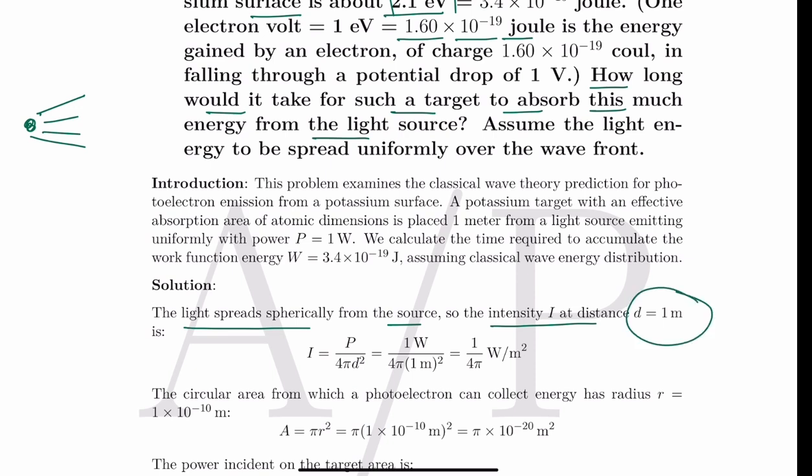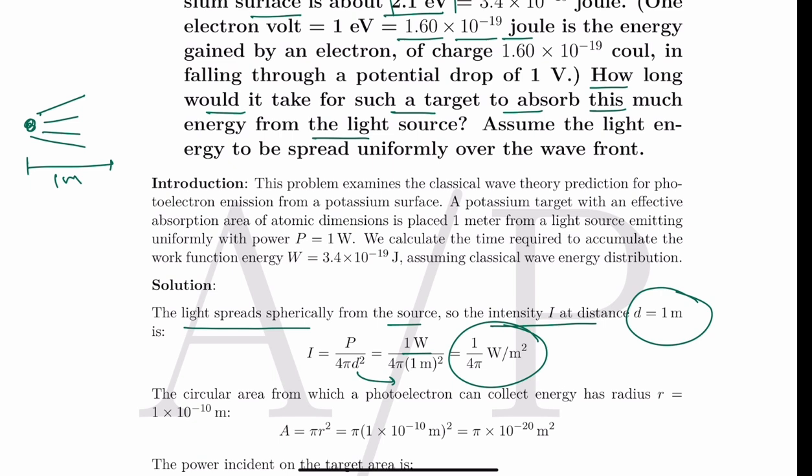Intensity is nothing but power upon area. So power is 1 watt and area is 4 pi d square. We are going to calculate it 1 meter away, so d is going to be 1 meter. In that way it is 1 by 4 pi watt per meter square.